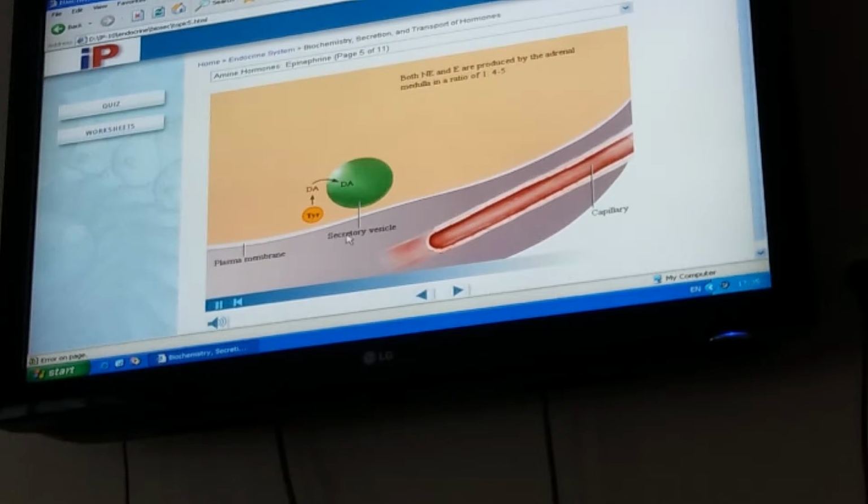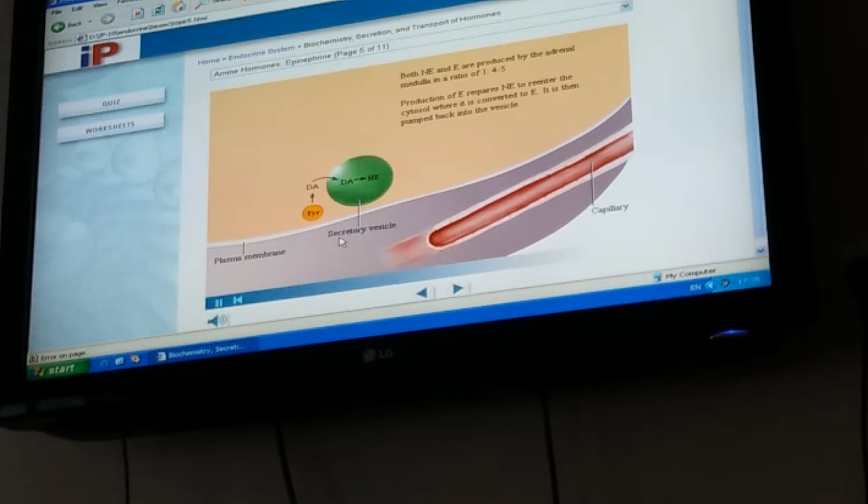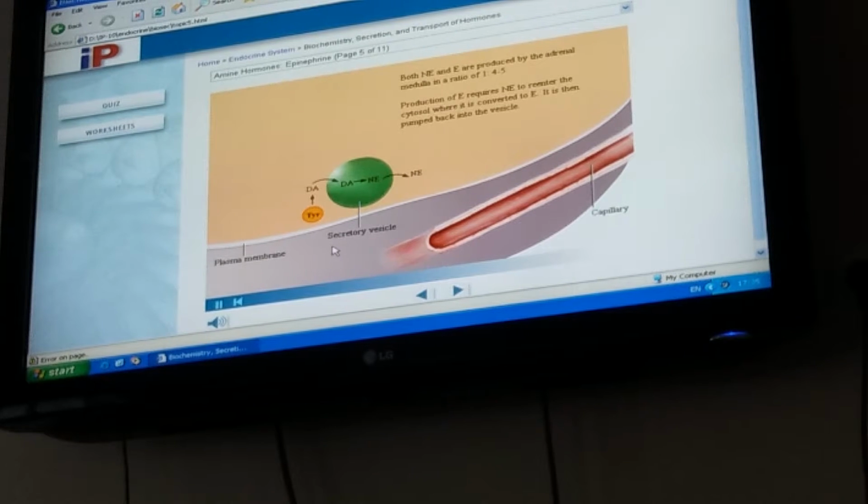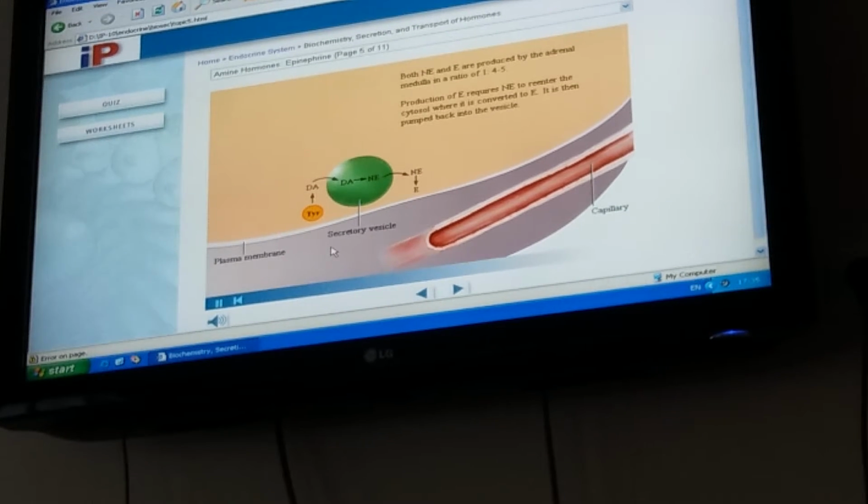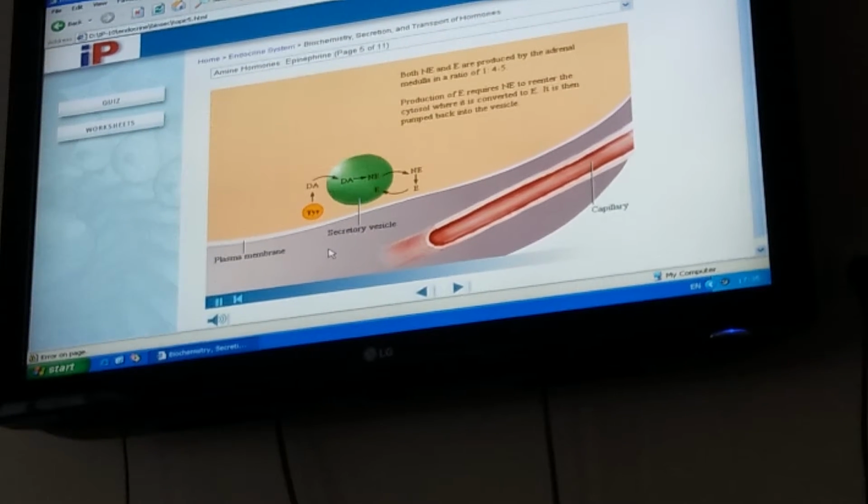Both norepinephrine and epinephrine are produced by the adrenal medulla in a ratio of 1 to 4 or 1 to 5. Production of epinephrine requires norepinephrine to re-enter the cytosol, where it is converted to epinephrine. It is then pumped back into the vesicle.